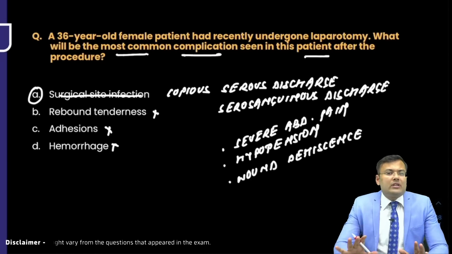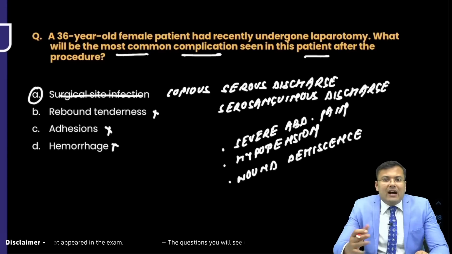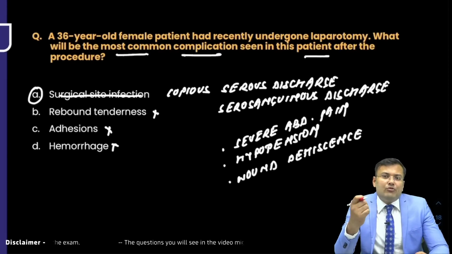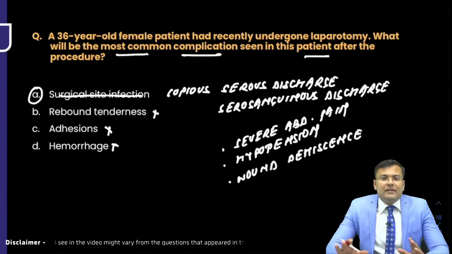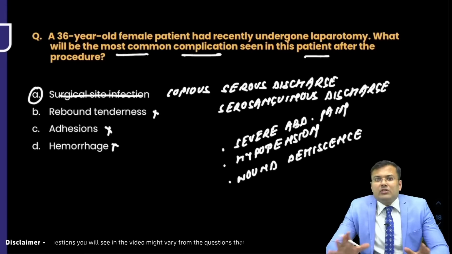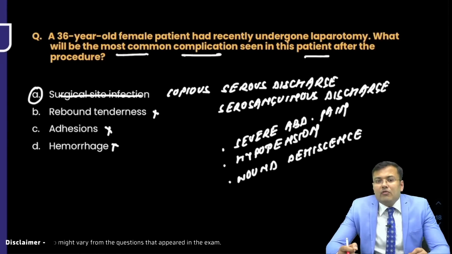Okay, I want to ask one simple question. Was the question like this, that after laparotomy the patient was having serosanguinous discharge, this is an indication of, or this suggests? Because if in the question something like serosanguinous discharge is mentioned, it is suggestive of what? Burst abdomen or wound dehiscence.